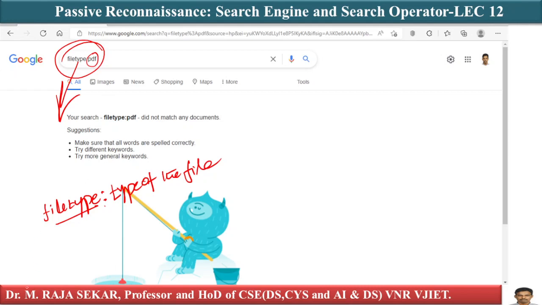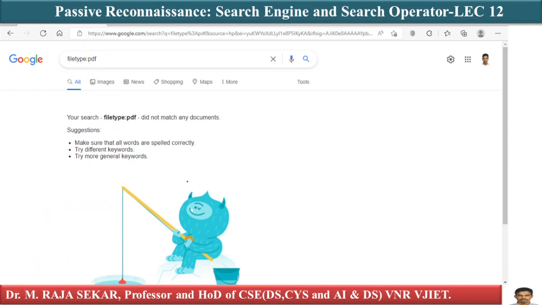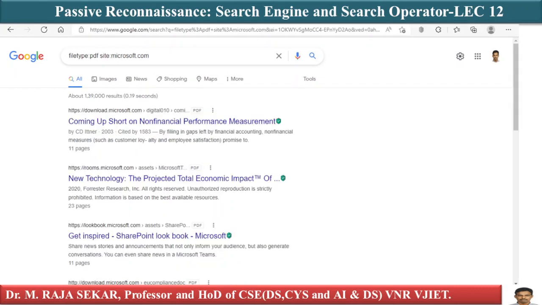So it shows some sort of error message, isn't it? What is the reason? Why are we getting some sort of error message? We have not given any website. We are specifying a file, but from which website you have to search, that must be specified. That's why it's generating an error message. So we have not given any website or anything, so it is not showing any result. That's the problem. To use the filetype operator, we have to combine it with some other operator.